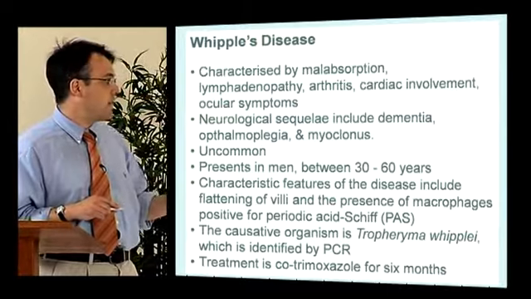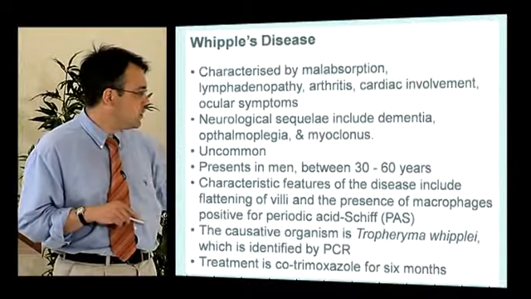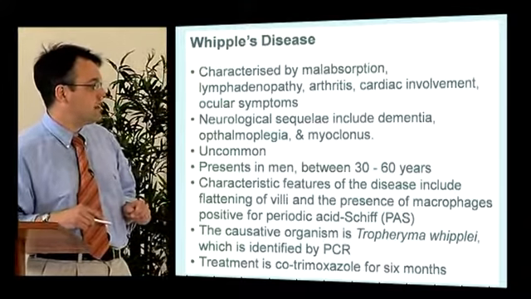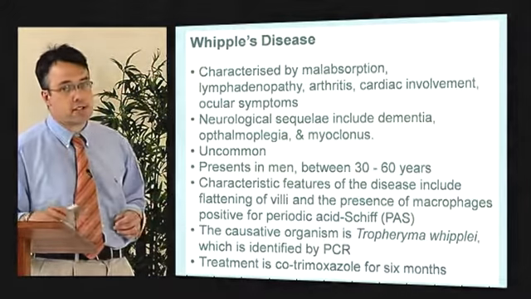It's very rare. There is a characteristic appearance on biopsy, and if in the exam you see macrophages positive for the PAS stain, that is Whipple's disease. And the causative bug is Tropheryma whippelii, which is identified by a PCR test. And the treatment is Septrin for 6 months.